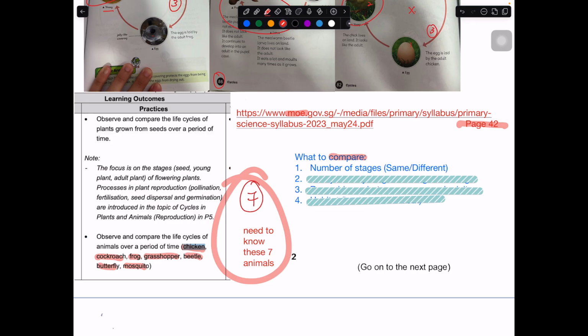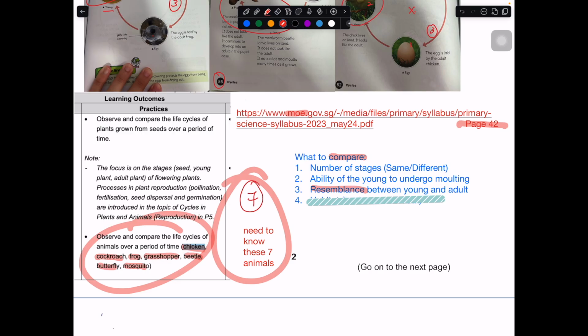You can compare the number of stages, 3 versus 4. Whether the young can undergo molting. Only insects undergo molting. In this case, it means it will shed off its exoskeleton. For insects, the outer covering is the exoskeleton, so it must be done by an insect. The third one is whether the young look like the adult or not. Within these 7 animals, there are some that will look like the adult and some that will not. The clue is that for any animals with a 4 stage life cycle, the young will not look like the adult.